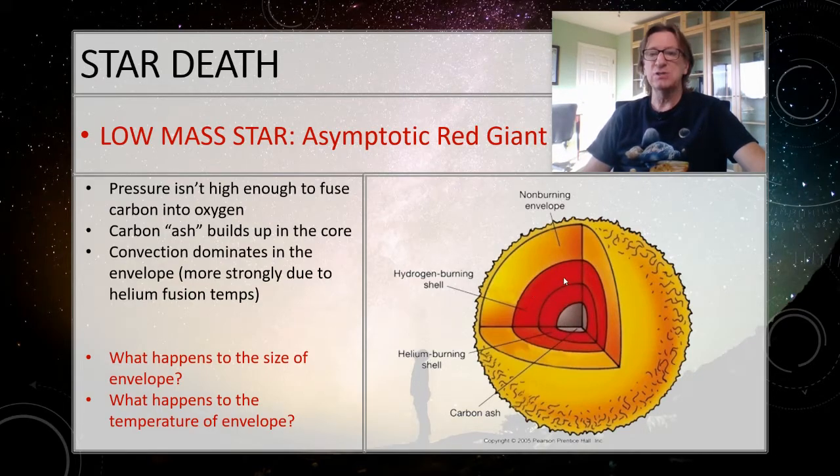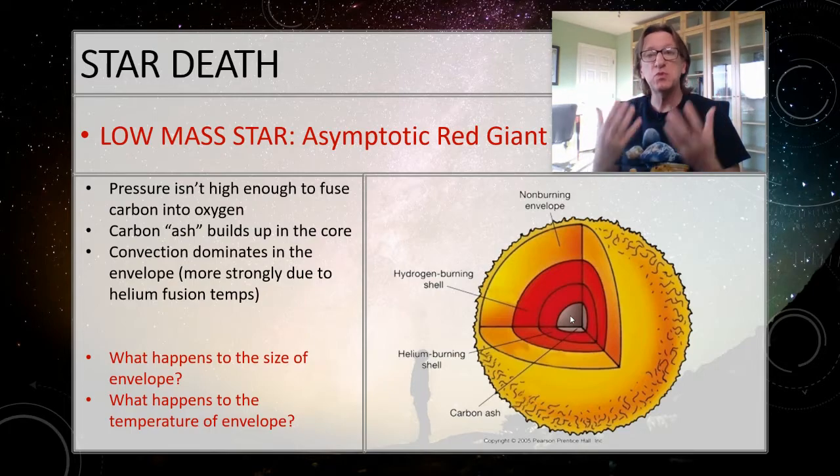And so the hydrogen is fusing into helium here. The helium, which is heavy, more dense, drops down into the next shell here where it gets fused into carbon, and then the carbon drops down into the center as ash. So think about your rules. What happens whenever we have ash building up in the core? Convection begins to dominate.